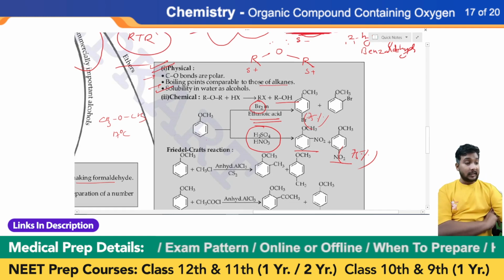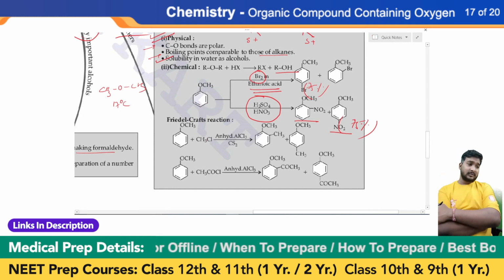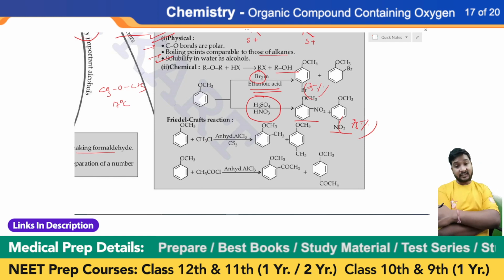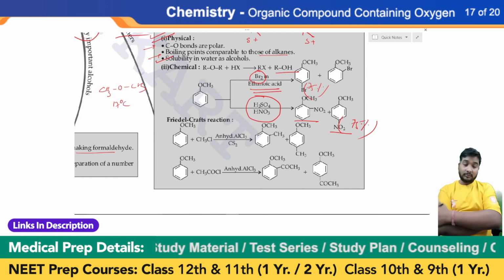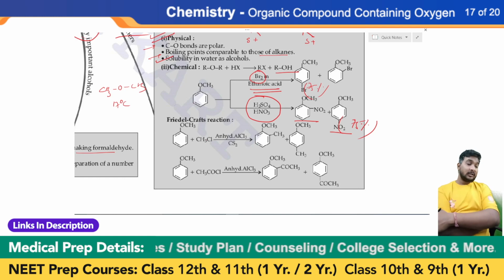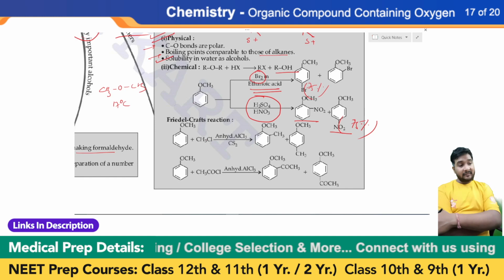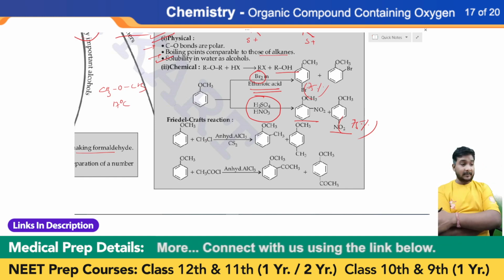Okay, now a very important reaction you can observe from your ether section, that is the Friedel-Crafts reaction. Friedel and Crafts, both of them are two different scientists, and they have proposed many reactions, and one of them you can see on your screens.